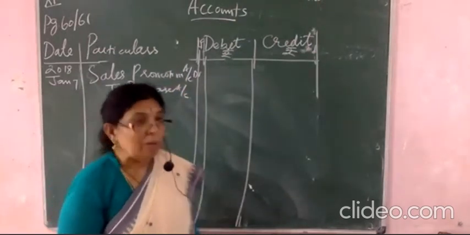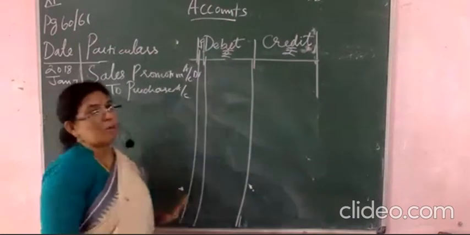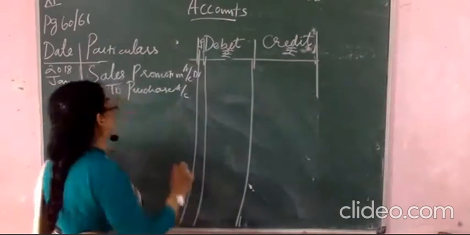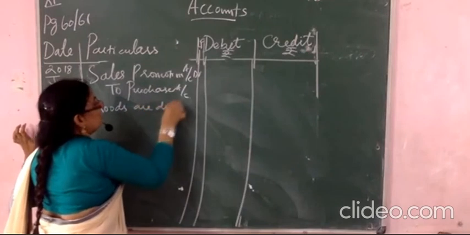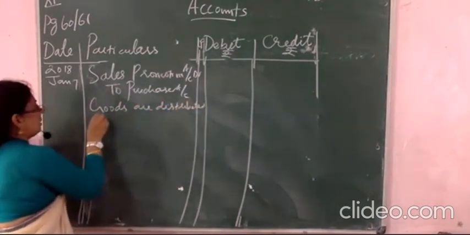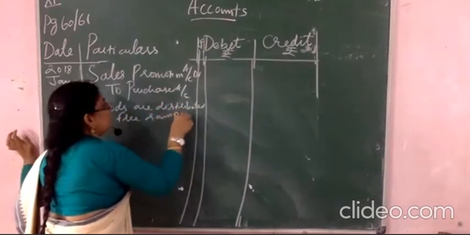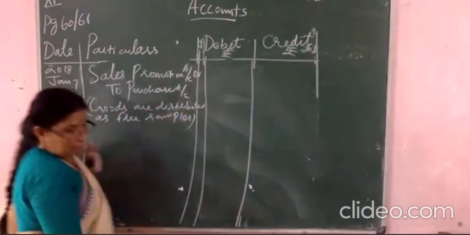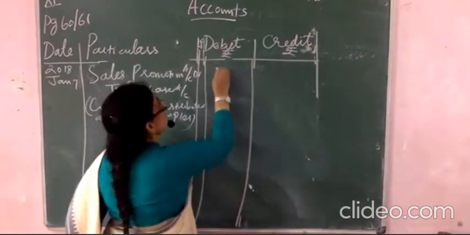Okay. So what is the narration you will write? Goods are distributed as free samples, like that you can write it. Okay. Goods are distributed as free samples. Okay. Amount is 3,000 rupees.